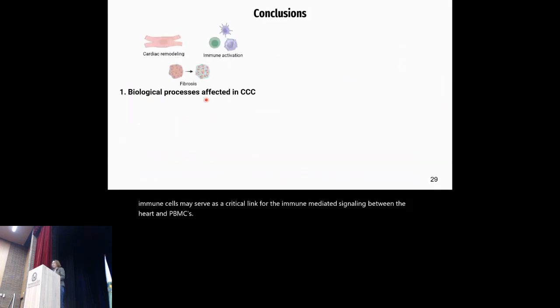Okay, to conclude, the transcriptional and gene ontology analysis revealed that there is a coordinated response between fibrosis, immune activation, and disrupted cardiac remodeling as the main contributors in the progression of the disease.